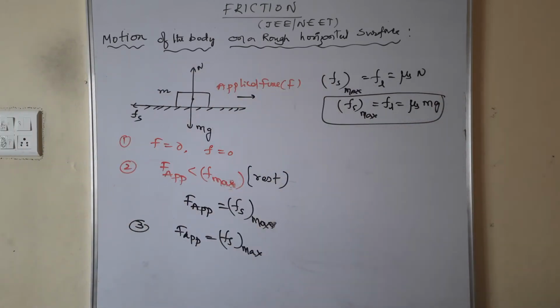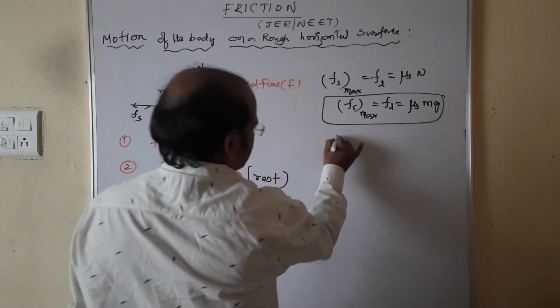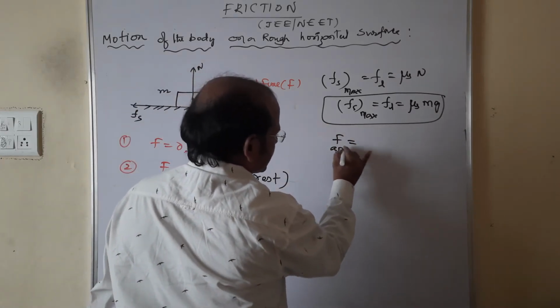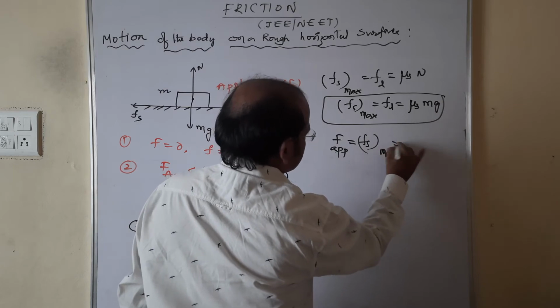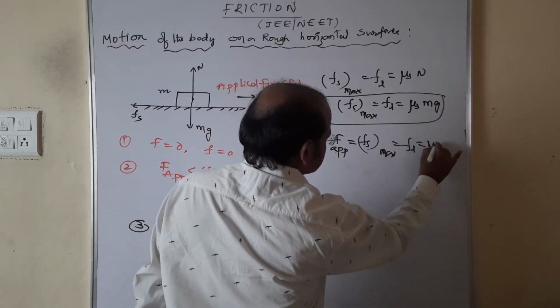This we can call case number 3, or we can also write capital F equals, of course, because it is applied, Fs maximum is equal to Fl, which is equal to mu s mg.